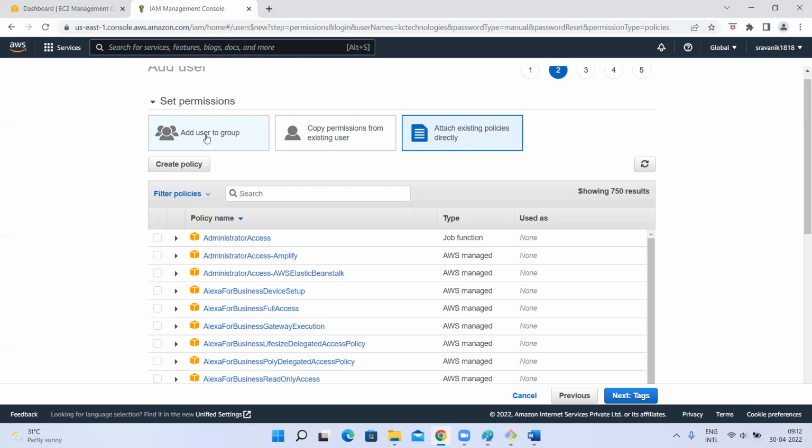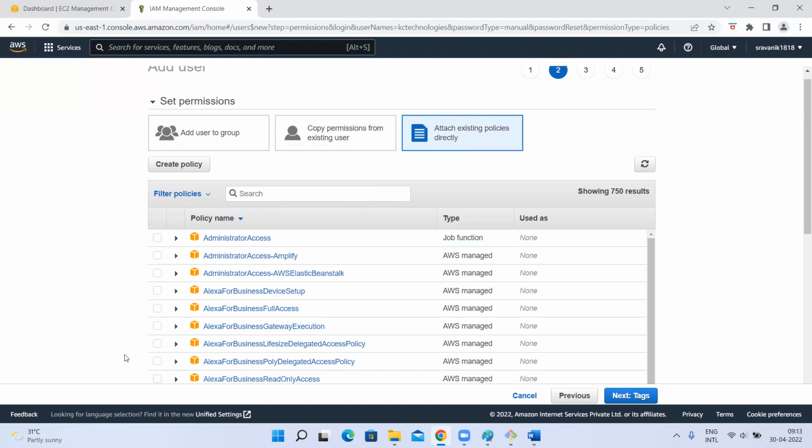Yes, sir. So for now, let me attach. I don't have any existing user. I don't have any group. So let me attach an existing policy. Here I can give administrator access. For the KC Technologies user, I'm giving administrator access, meaning the full AWS account. Same as the root user, that user will get administrator access except the billing section. Only the root user can see the billing part.